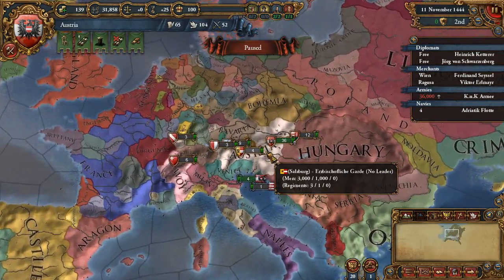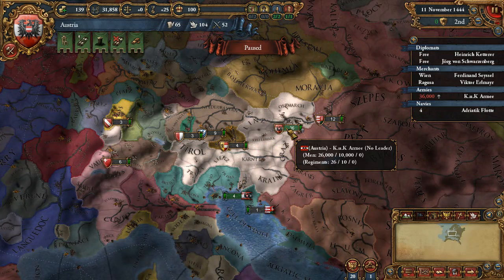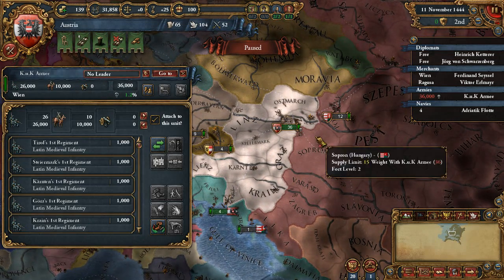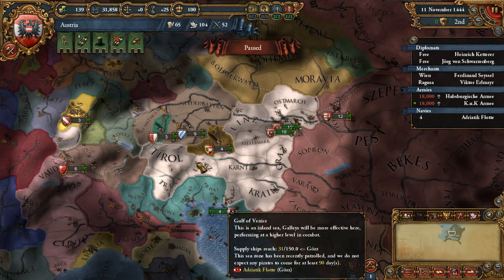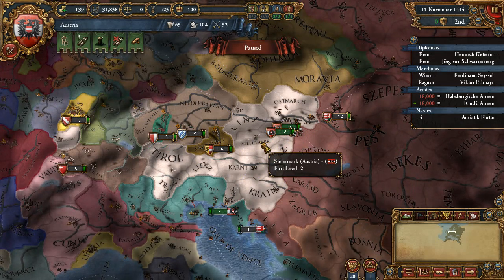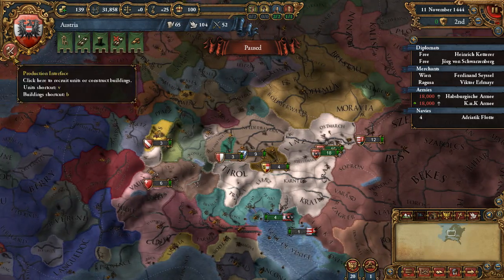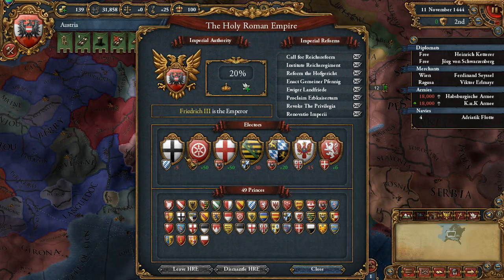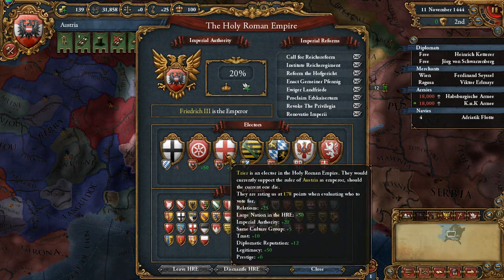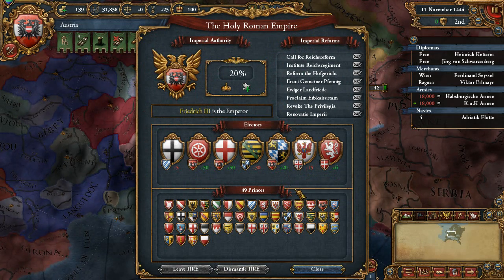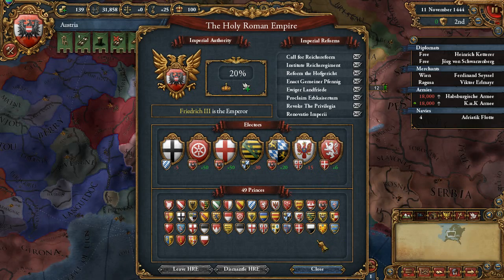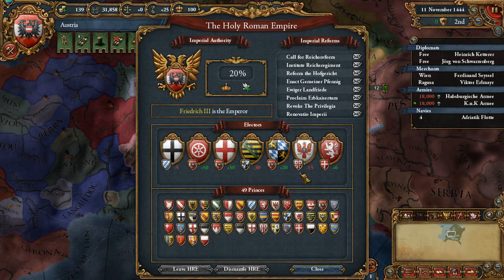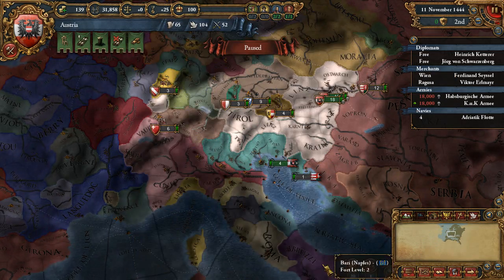We start out as Austria. We have an army which is suffering attrition, so let's split it up and send half over here to Steiermark. Alright, so we are the Holy Roman Emperor, and we have 3 electors voting for us currently, with 20% imperial authority, 49 princes, no reforms obviously. We'll talk about this a little bit later.